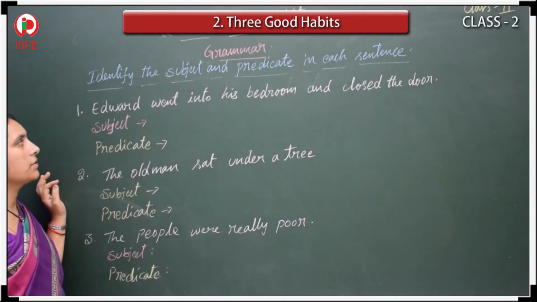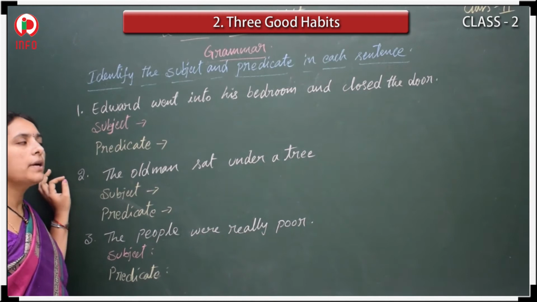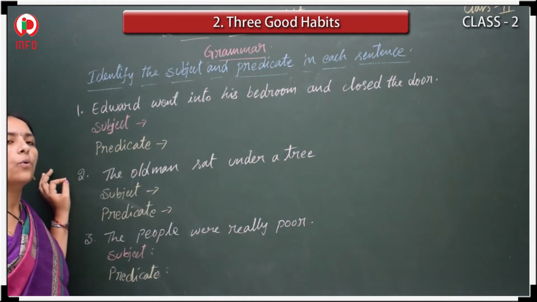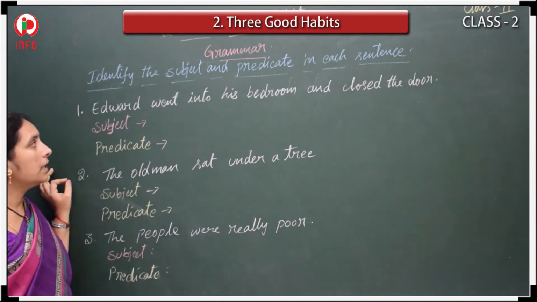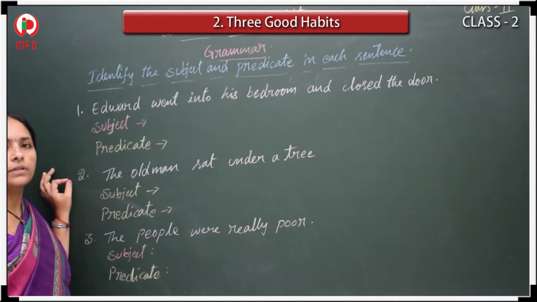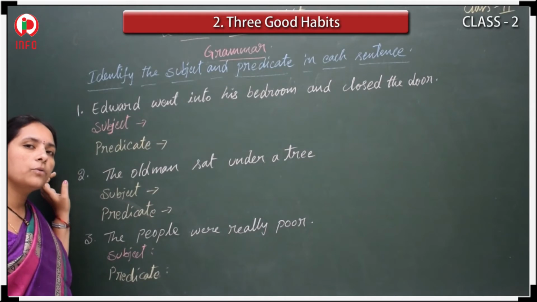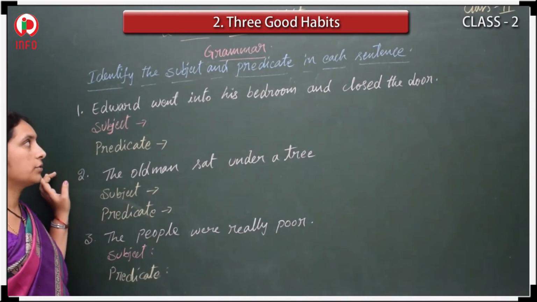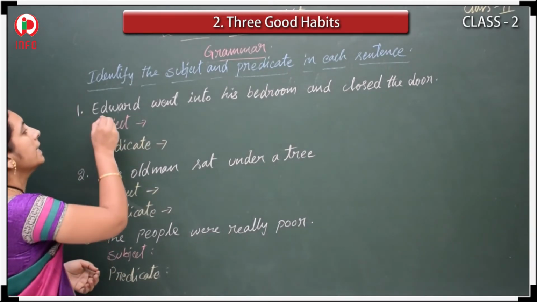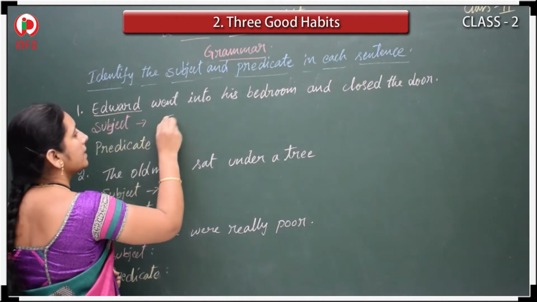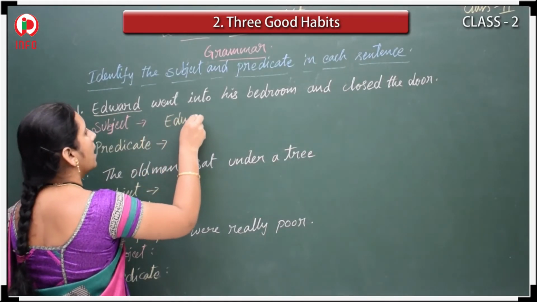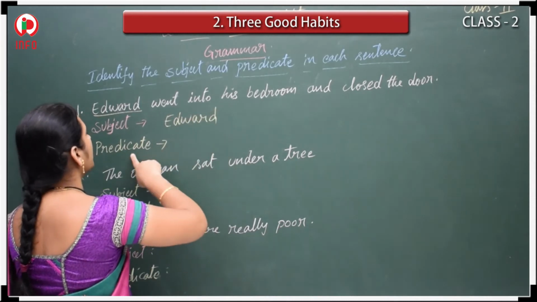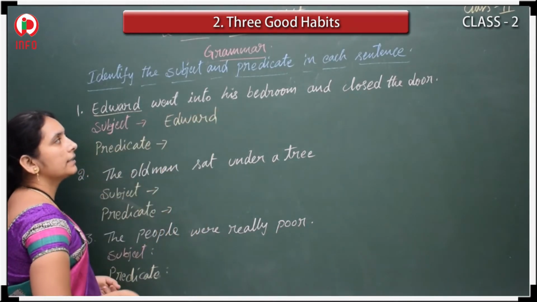So first one you see. Edward went into his bedroom and closed the door. Who went into the bedroom and closed the door? Edward. So subject is Edward. And see the next one, what is the predicate in this?